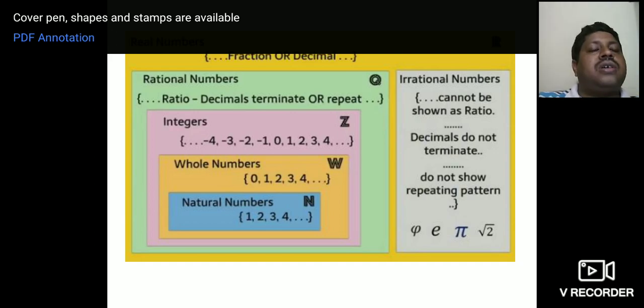What number should be there after the decimal point? We cannot predict, but it is real only. It goes on like that. But they are irrational. Okay, what is real number? Real number means rational number plus irrational number. Both are called real numbers. In another way, the collection of rational numbers and irrational numbers are called real numbers. Got it?